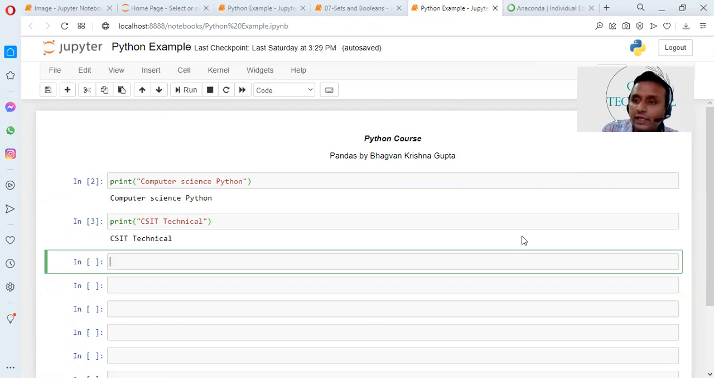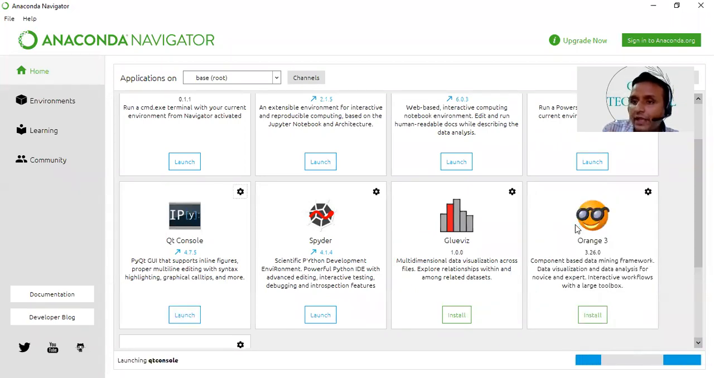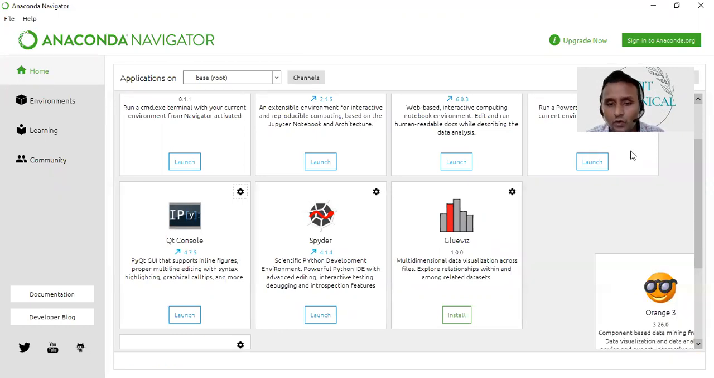The third option is we can use IPython console. With the help of IPython console, we can execute our code. And the fourth option, if you don't have Anaconda, then you can use any online IDE for executing your code. So that is the basics related to Python: how we can execute our code and what platforms are there. Based on those platforms, we can execute our code.